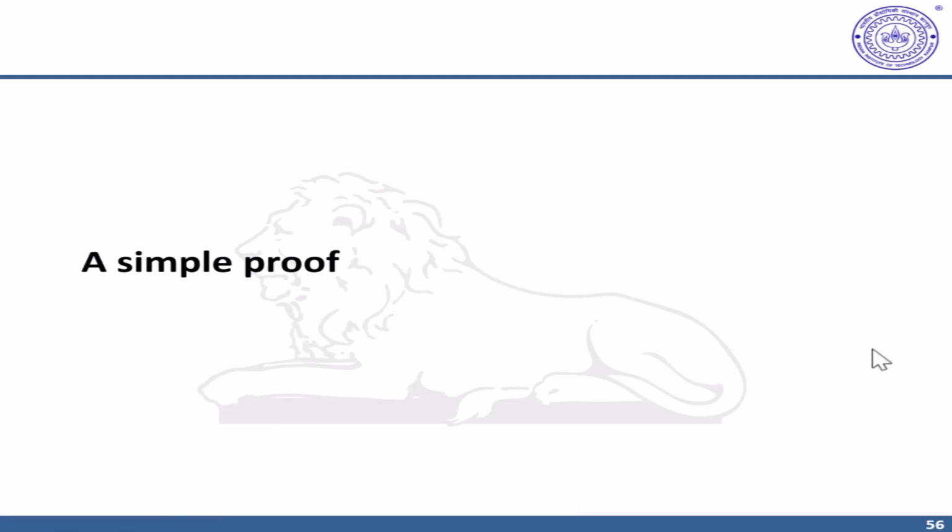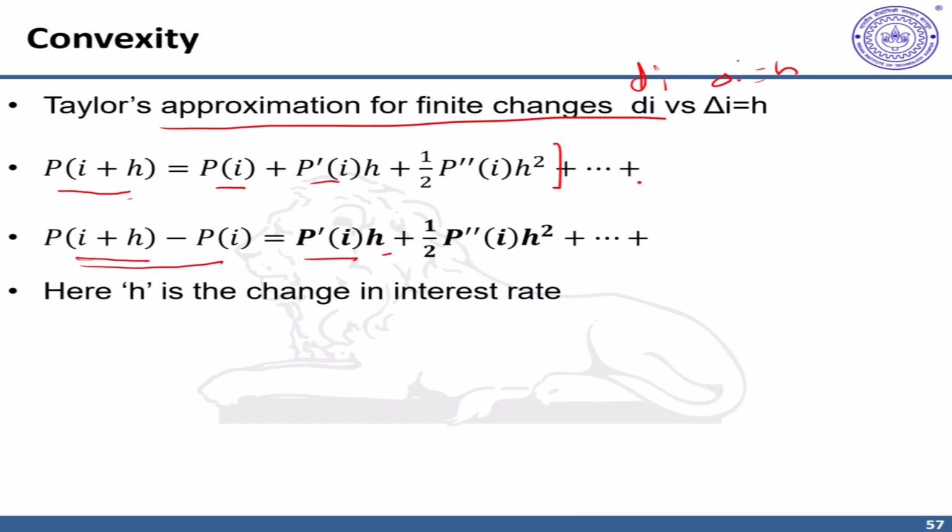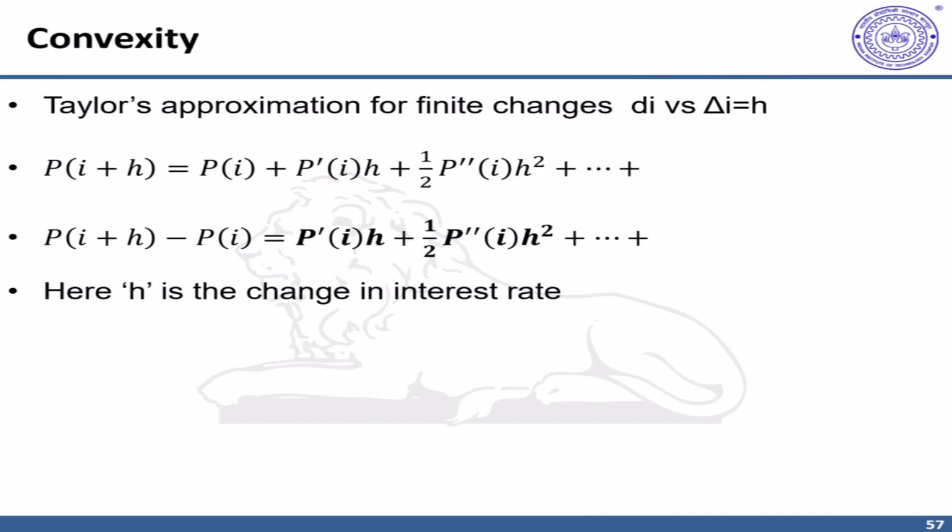In this video, we'll have a look at a simple proof of the convexity correction. To begin with, recall the Taylor's approximation for small changes. For example, consider a small change h: P(I plus h) equals P(I) plus the first derivative of price into h, then 1 by 2 times the second differential of price into h squared, and so on. Now, over small ranges, you need not go any further, and you can simply consider the change in price as the first differential into the change h, where h is a small change in interest rate, plus 1 by 2 times the double differential of price into h squared.